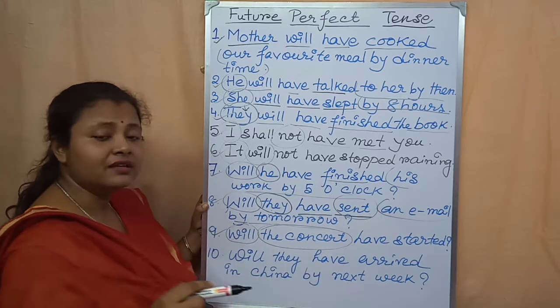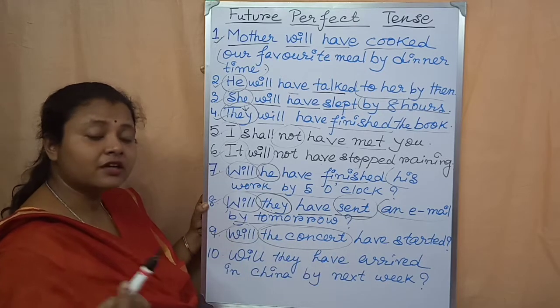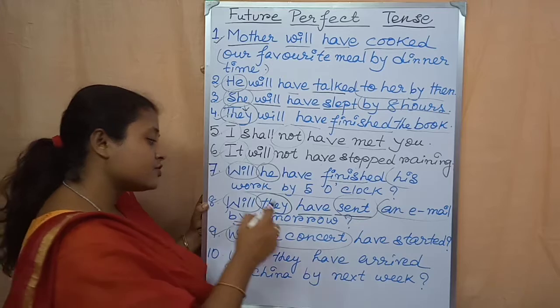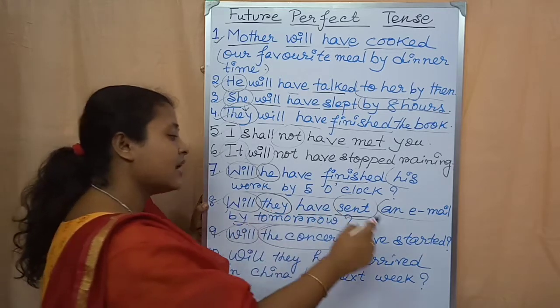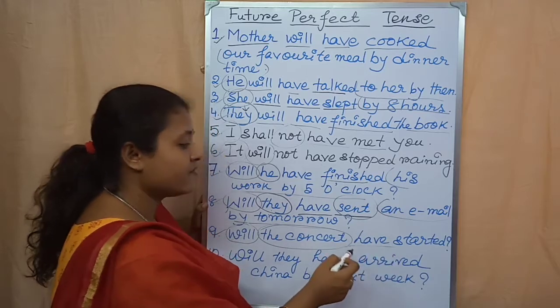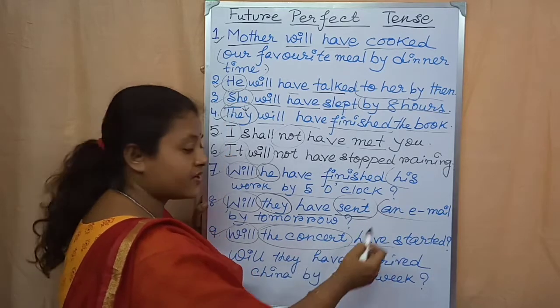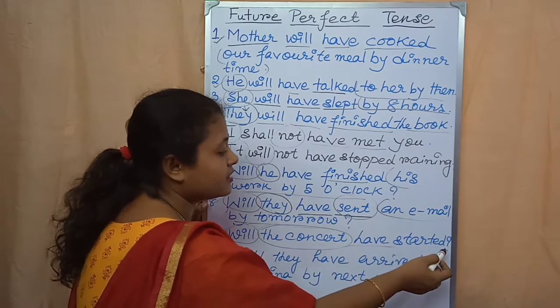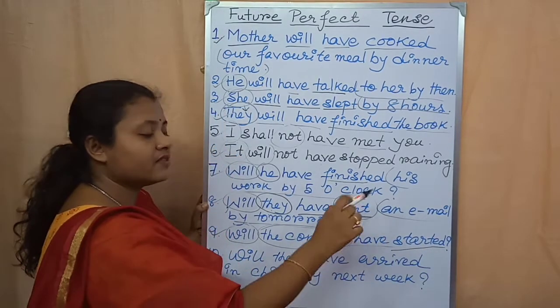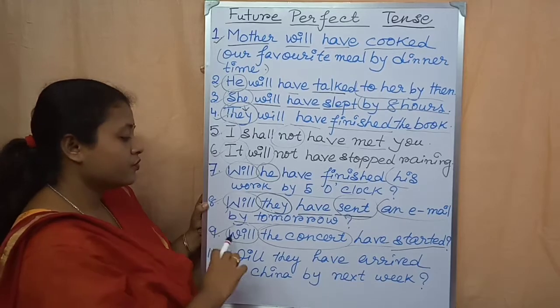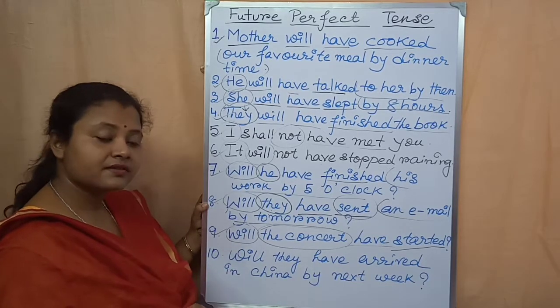Concert is written in third person singular number, so before concert we have to write will. After the concert we have to write have. Then the past participle form of the main verb. Then the question mark. Will the concert have started?